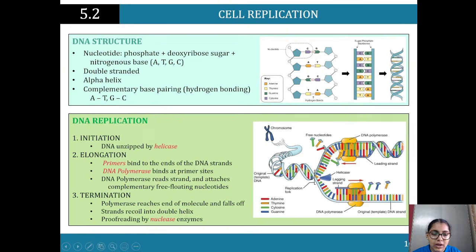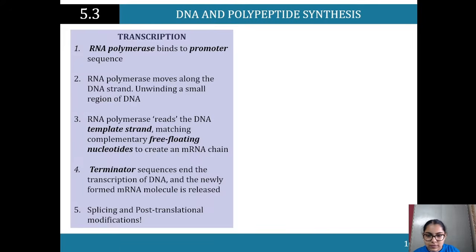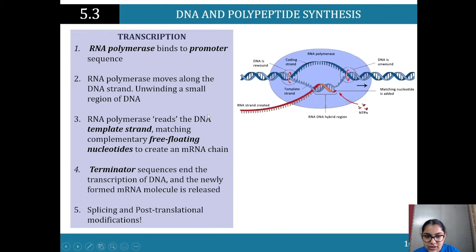Yeah, so remember, within the promoter sequence and the terminator sequence, that's the part of the DNA that we need. So we've got the promoter sequence that we start off with and the terminator sequence that we're ending off with. That's the main one over here. Also, when we come to our transcription over here, the terminator sequence ends the transcription for the DNA. So that's the last sequence over here that's ending the transcription. That's where we stop, right? And the promoter sequence is where we're starting. So this is where we start.